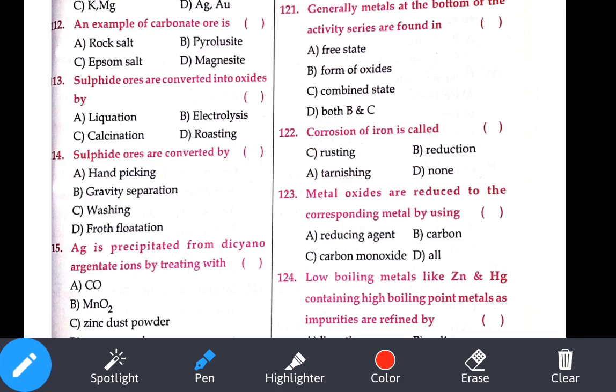Low boiling metals like zinc and mercury, which method? That is our distillation method.